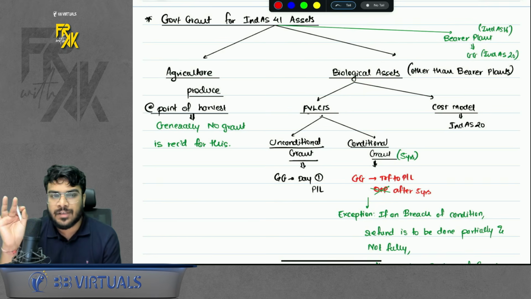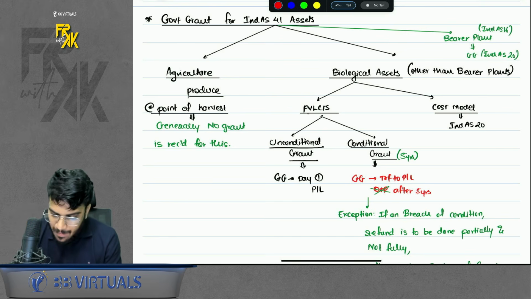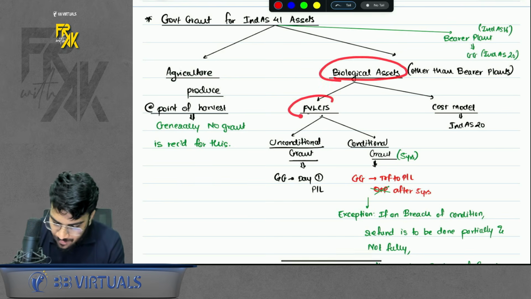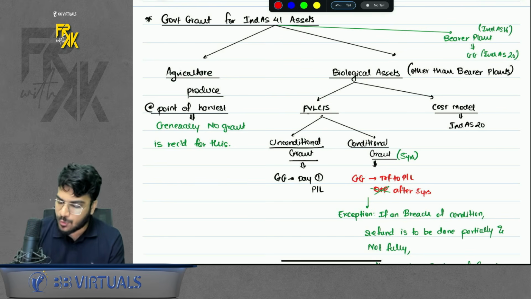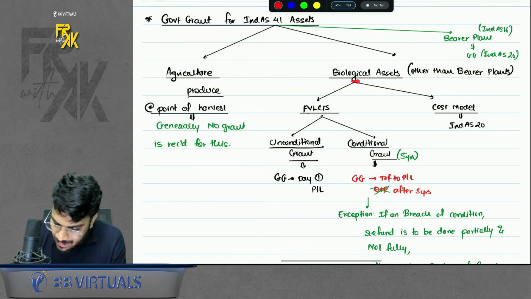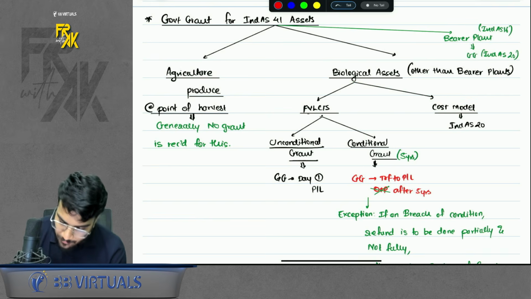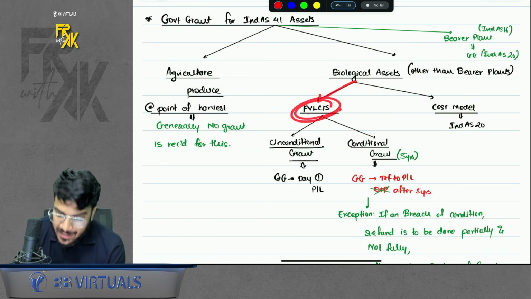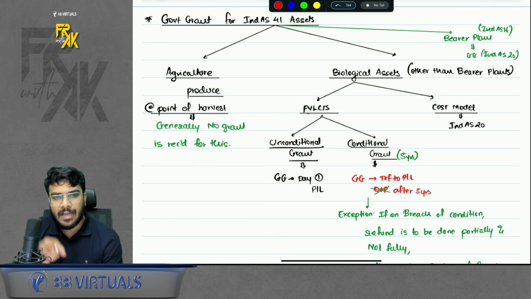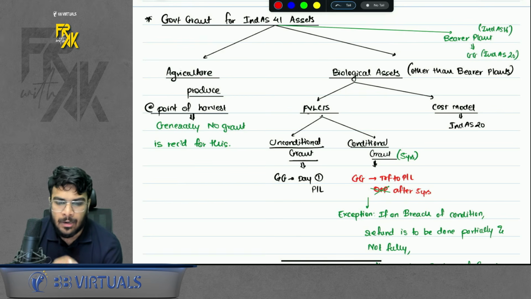first check which model have you used. Do you remember in biological asset, if you did not have FELCTS, you had the option of using cost model. So if your biological asset is at cost model, you will follow Ind AS 20 only. But if your biological asset is at FELCTS, in that case you will come under Ind AS 41 and check whether that grant is unconditional or conditional.